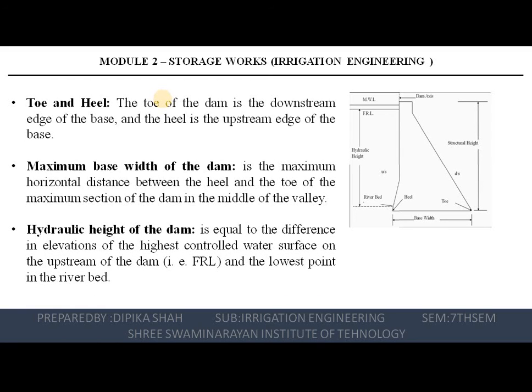Hydraulic height of a dam. So what is the hydraulic height of the dam? It is equal to the difference in elevation of the highest controlled water surface on the upstream of the dam and the lowest point in the river bed, right?